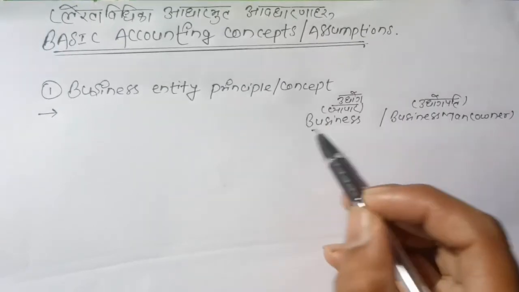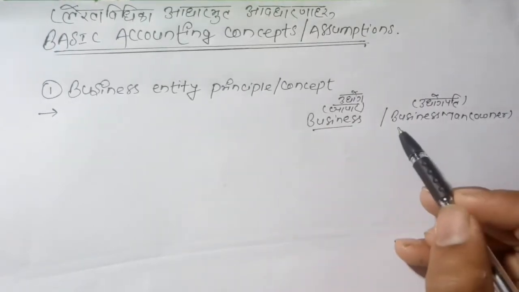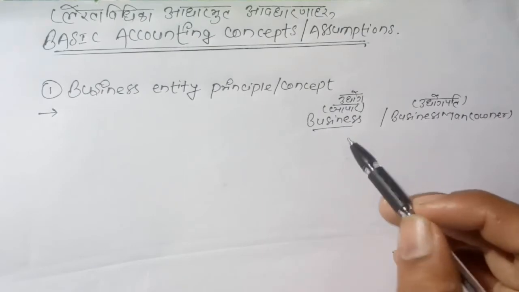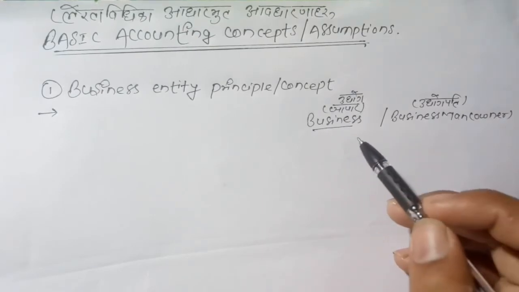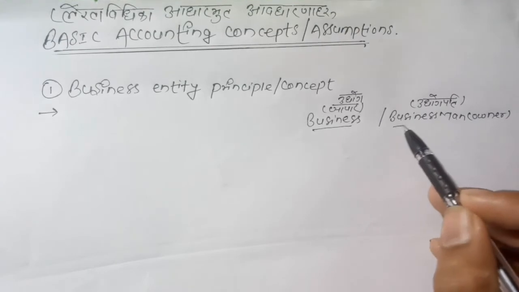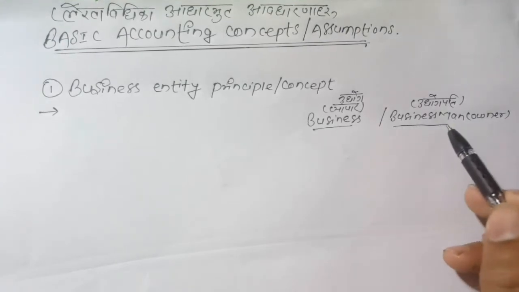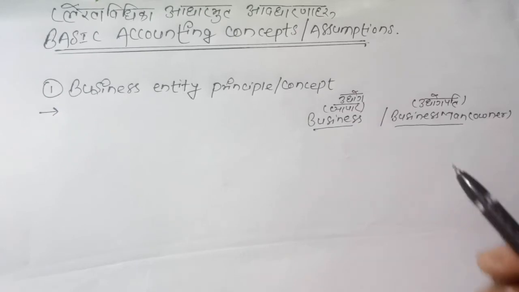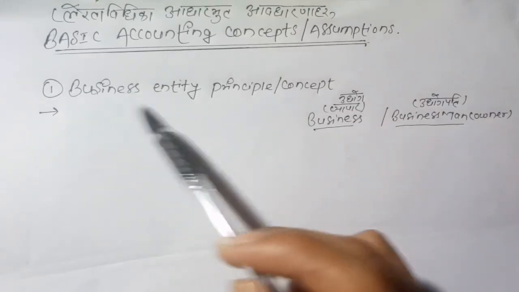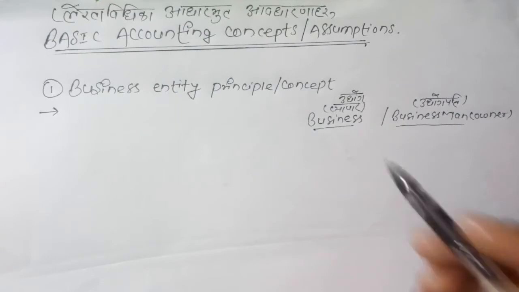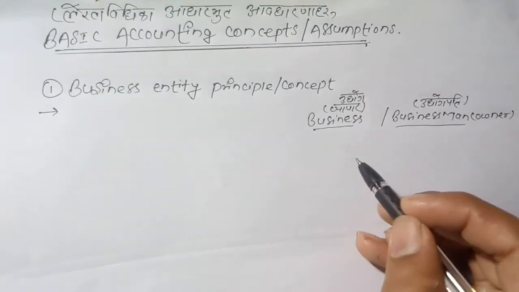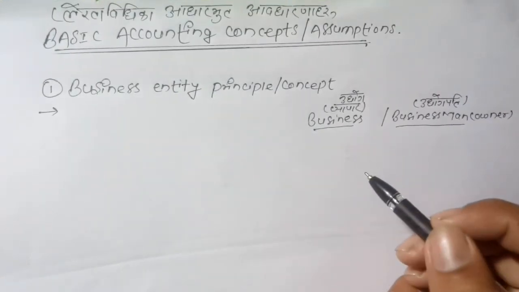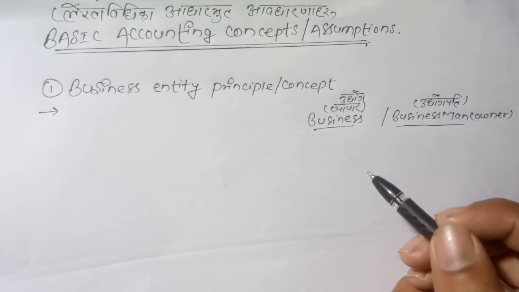The business is an artificial body where manufacturing of goods and services takes place, and the businessman is the owner who establishes the business on his own investment by taking risk. So this business entity principle or concept states that, so let me decode this.